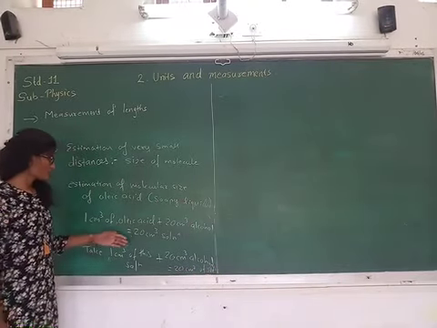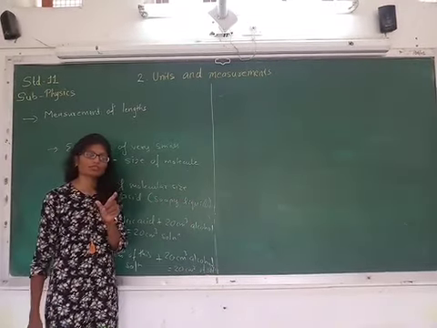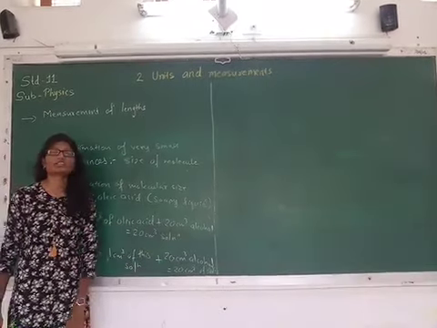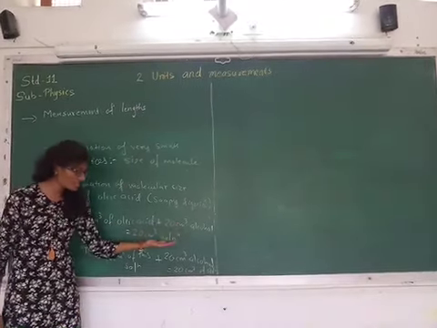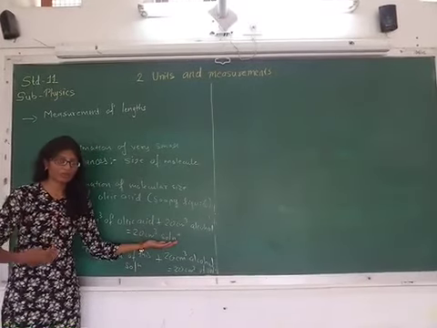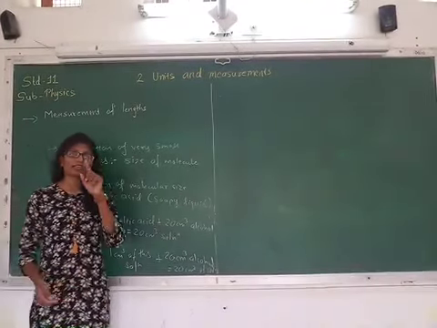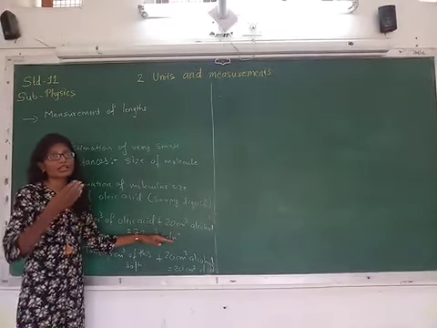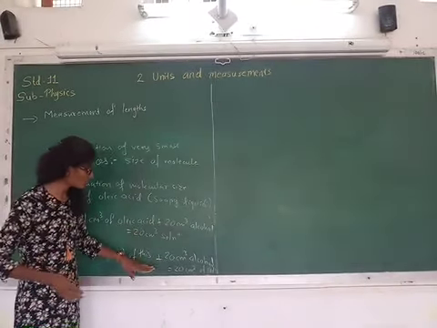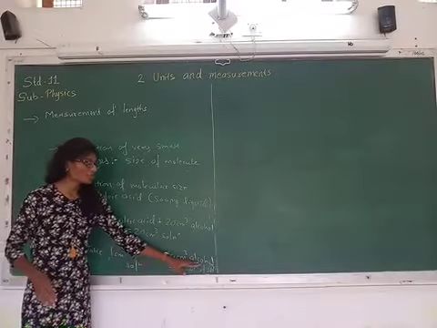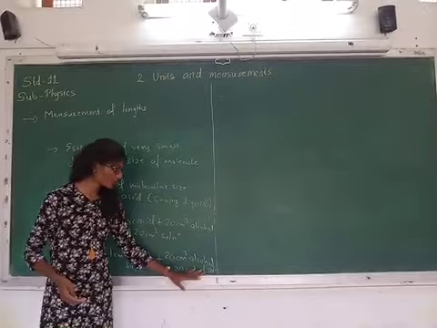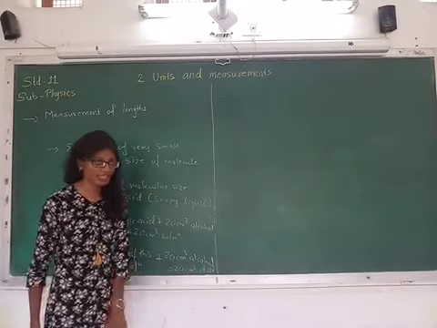Now see, first we have taken 1 cubic centimeter of oleic acid and dissolved it in 20 cubic centimeter of alcohol. From this solution that is prepared, we are taking again 1 cubic centimeter and dissolving that into 20 cubic centimeter of alcohol. So 20 cubic centimeter of solution is again prepared.